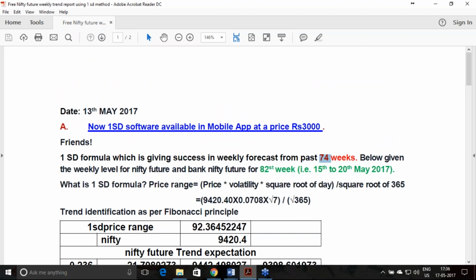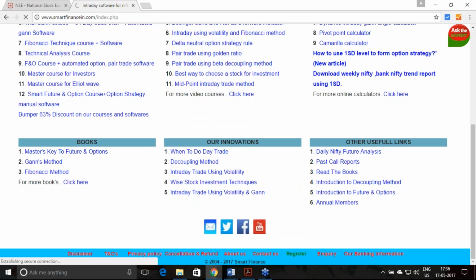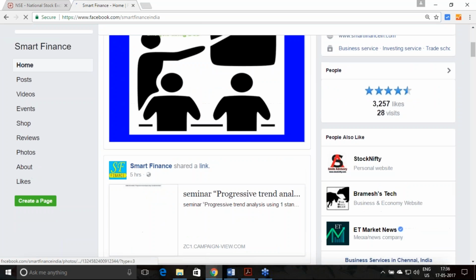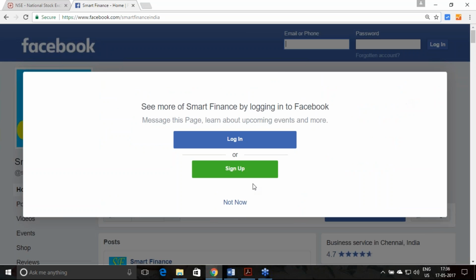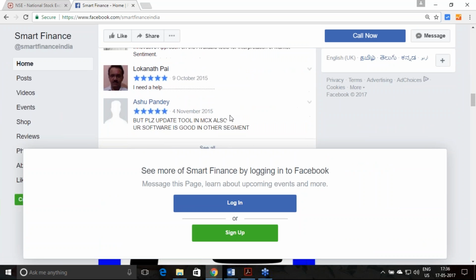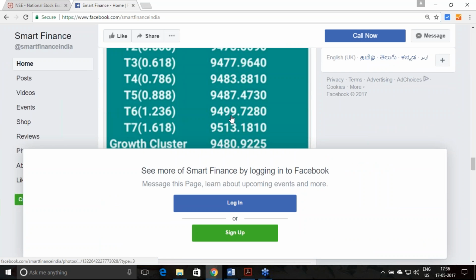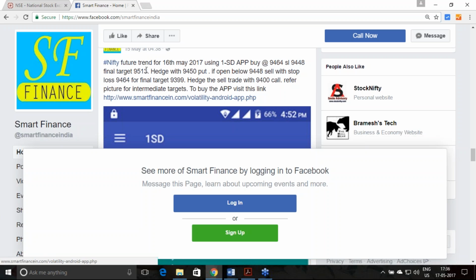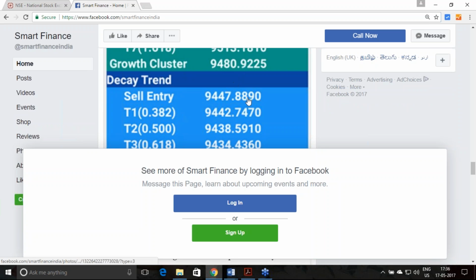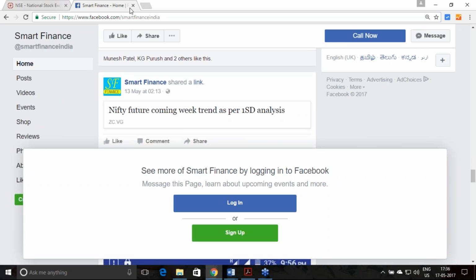Similar kind of result you can find in the intraday posts we have given on our Facebook. If you visit our Facebook from time to time, I used to give intraday posts: what will be the trend for intraday? Just visit our site, and you can see that on many days I have given intraday trends. This is how, for 16th May, I generated the trading using the one standard deviation software. You can verify how far it is successful.